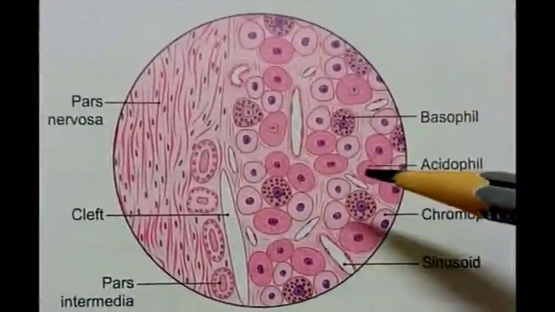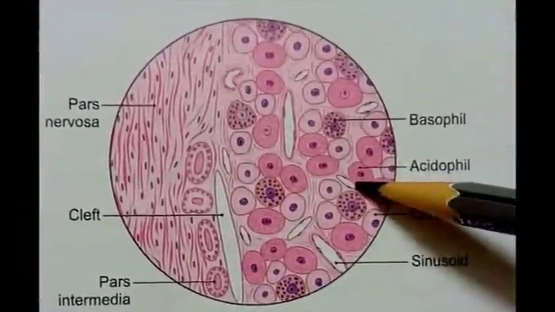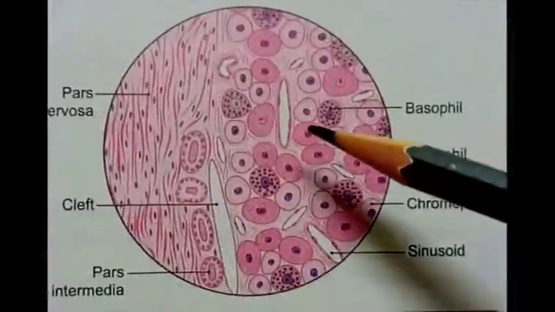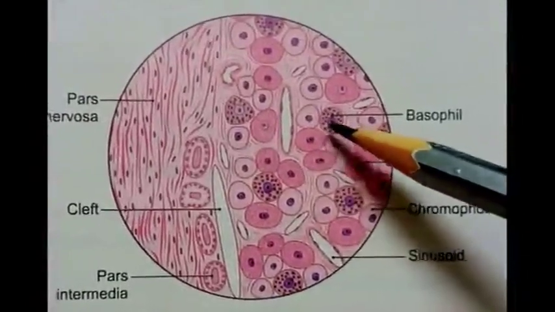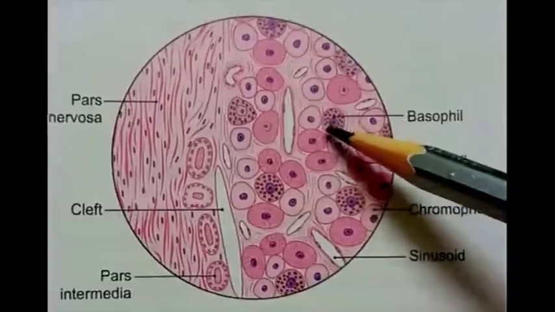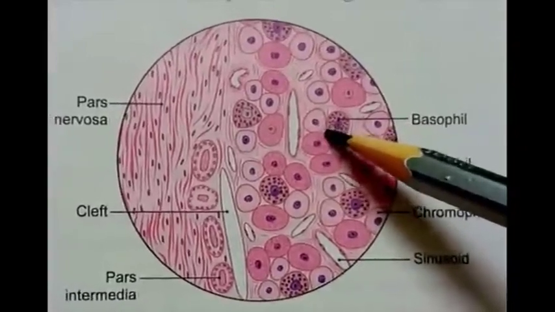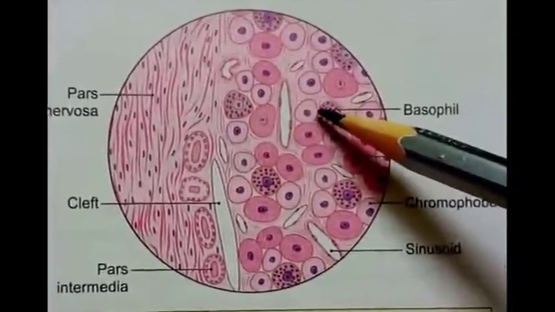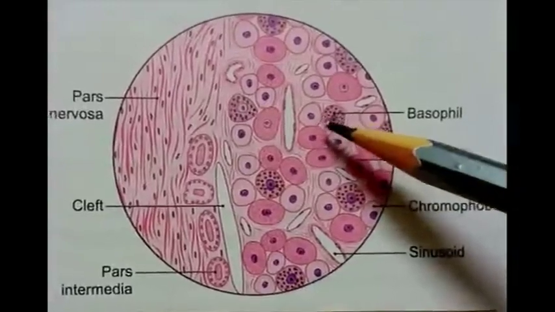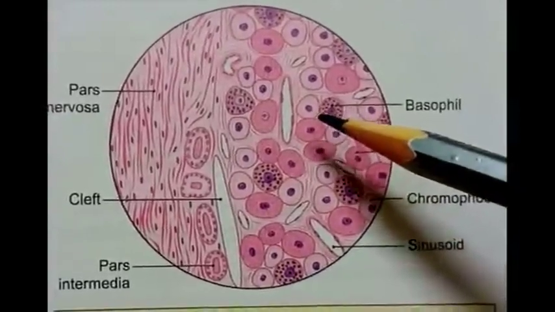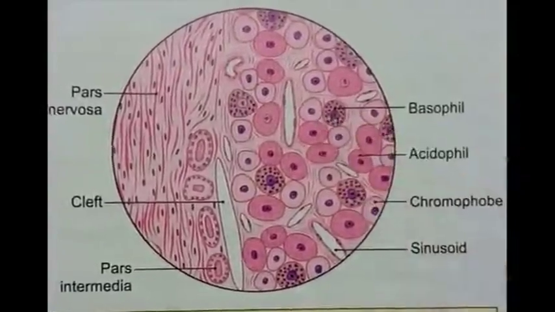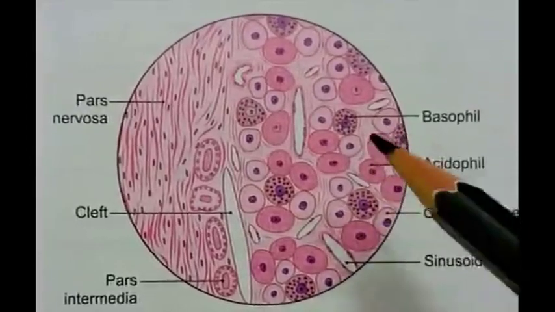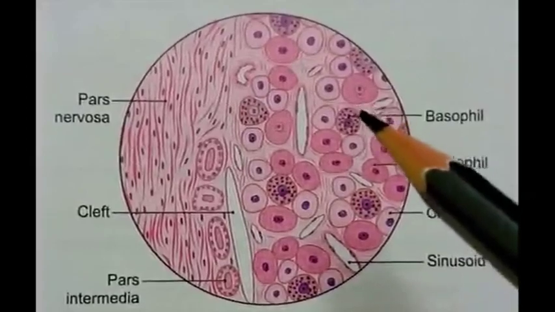Acidophil cells include somatotrophs which secrete growth hormone and mammotrophs which secrete prolactin. Basophil cells include thyrotrophs which secrete thyroid stimulating hormone, corticotrophs which secrete ACTH, adrenocorticotrophic hormone, gonadotrophs which secrete follicle stimulating hormone, and luteotrophs which secrete luteinizing hormone. Chromophobic cells are precursors of these cell types, and these are in a non-secretory phase.